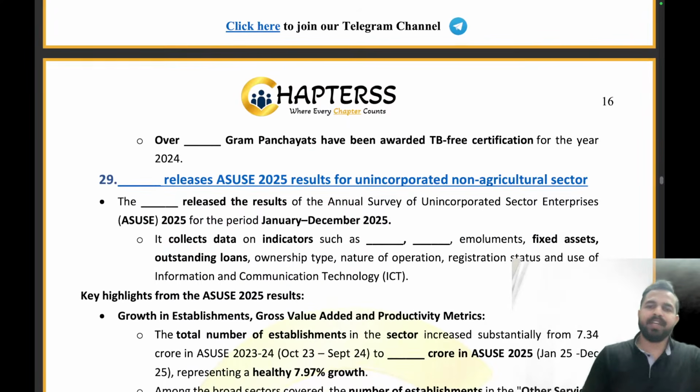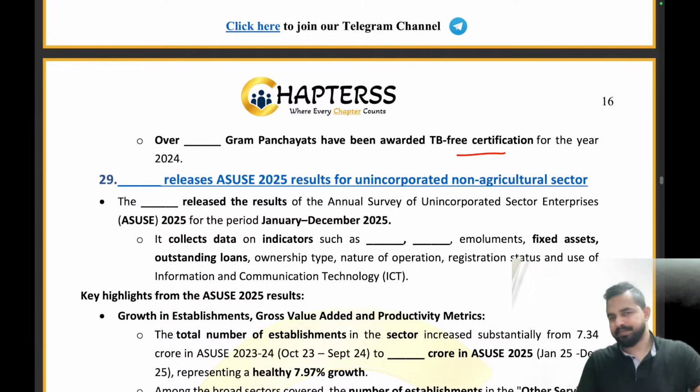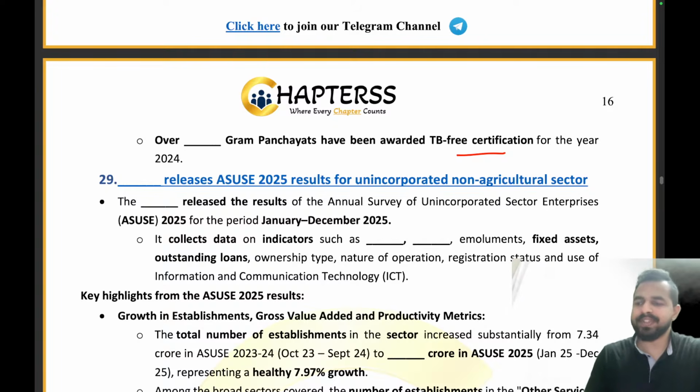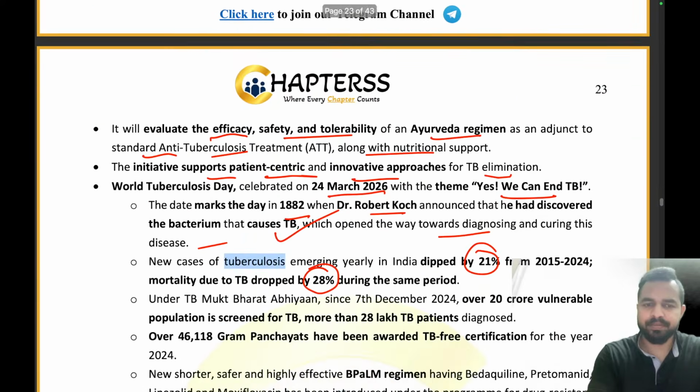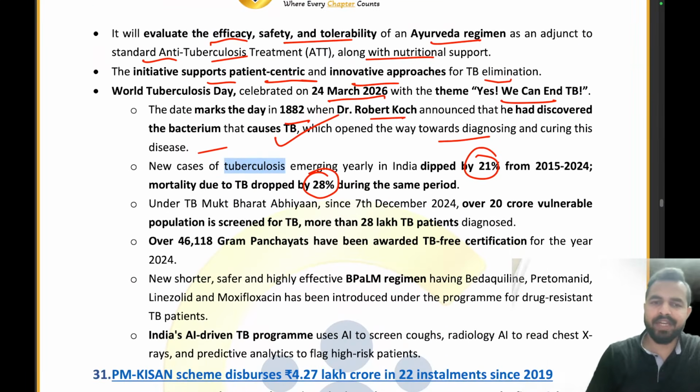Over how many Gram Panchayats have been awarded the TB-free certification, my dear friends, for the year 2024? So yes, the right answer to that question was CCRAS, right? So basically more than 15,000, right? Sorry, 46,118 Gram Panchayats have been awarded the TB-free certifications. Clear to everyone? Yes, it was around 46,000.